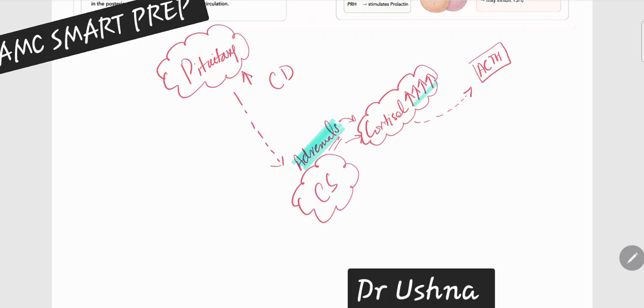In return, you are having normal feedback and your body is going to have low ACTH. So if this finding is in your body, increased cortisol and decreased ACTH, that means you are talking about your adrenals. The problem is with the adrenals, which are producing so much cortisol, and that is sending negative feedback to the pituitary, and the pituitary is going into resting state, not producing ACTH.